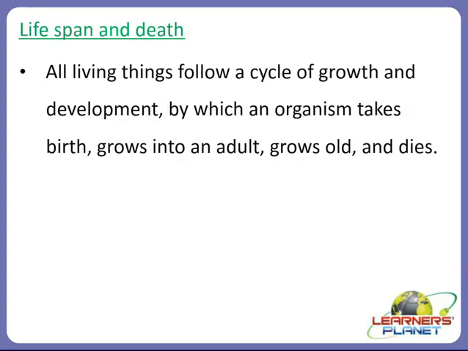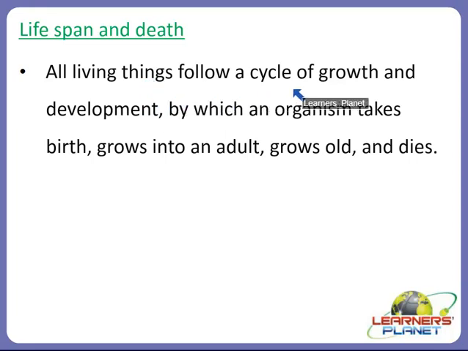The next one is lifespan and death. Students, now you must be thinking that lifespan and death, how can they be an important characteristic of a living organism? Yes, they are. Living things have a life cycle too. Living things like animals, birds, plants, human beings, all have a lifespan. All have a life cycle. Though different life cycles, but they all have.